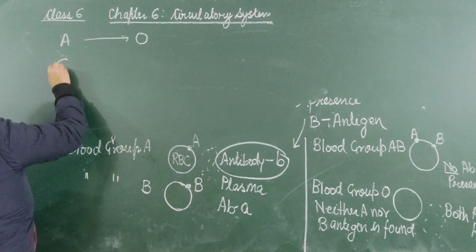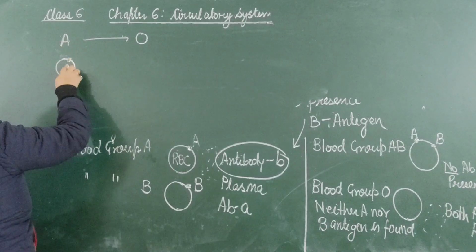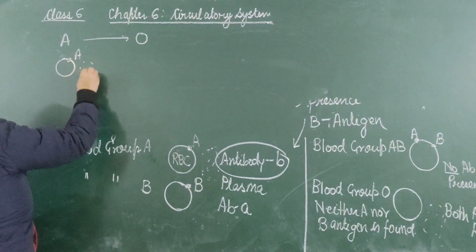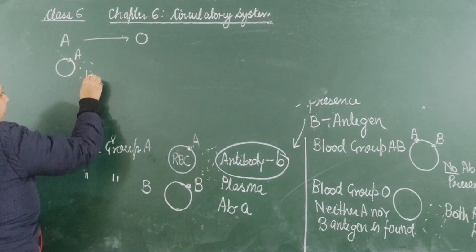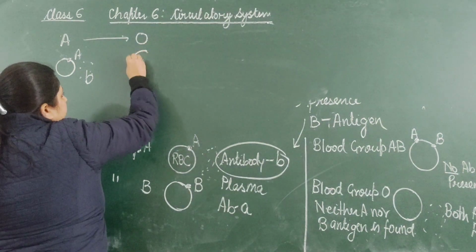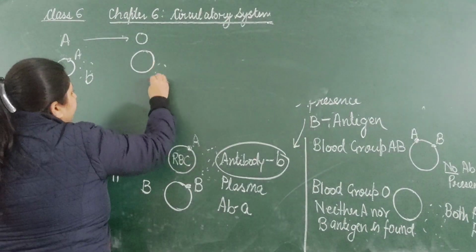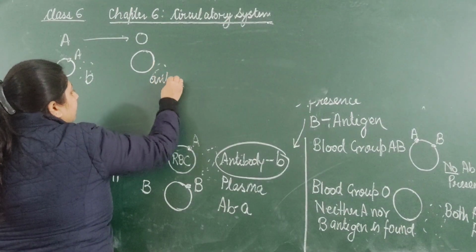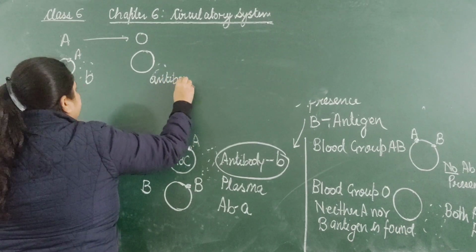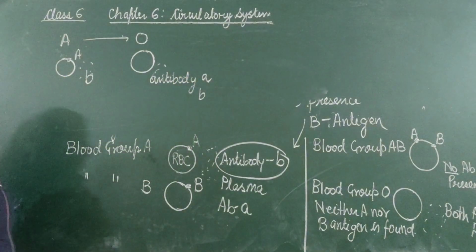Suppose this is the RBC of the person of blood group A, and on the RBC surface, which antigen will be present? Antigen A. In the plasma, which antibody is present? Antibody B. In the O person, on the RBC surface no antigens are found, but in the plasma, antibody A and antibody B both are found.